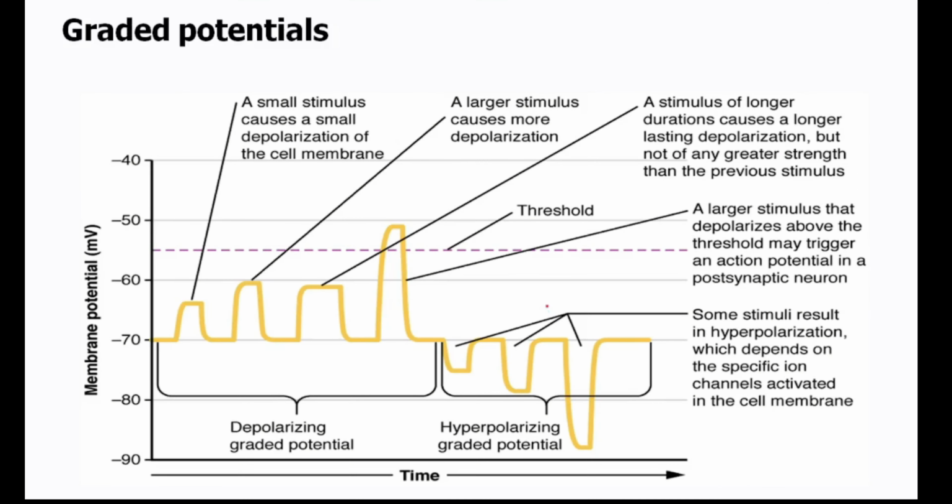Now coming to the graded potential. What is graded potential? We can say that it is a small deviation from the resting membrane potential that makes the membrane either more polarized or less polarized.